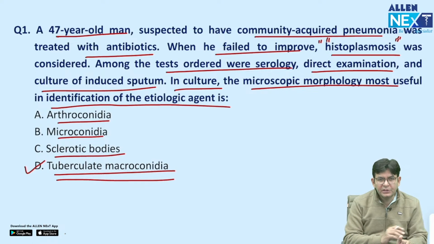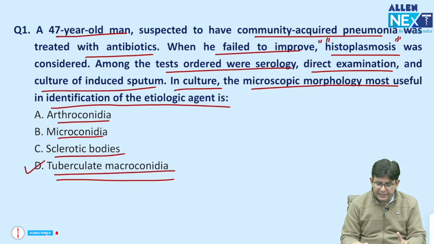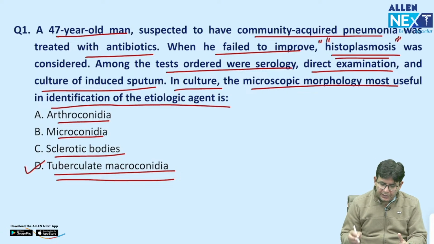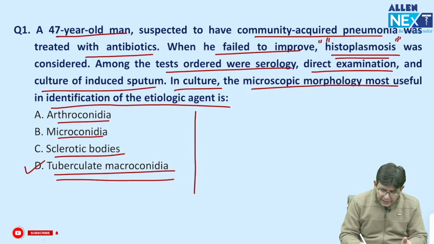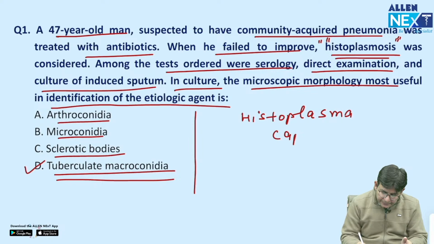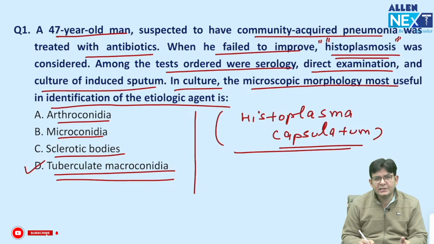And how have we reached this answer? First of all, you should know some things, like chronic histoplasmosis mimics tuberculosis. Because in TB the cavities are there, and in chronic histoplasmosis also the cavities are there. Besides this, what else needs to be remembered here is that histoplasmosis is caused by Histoplasma capsulatum. Interestingly the name suggests it to have a capsule, but it doesn't have a capsule.